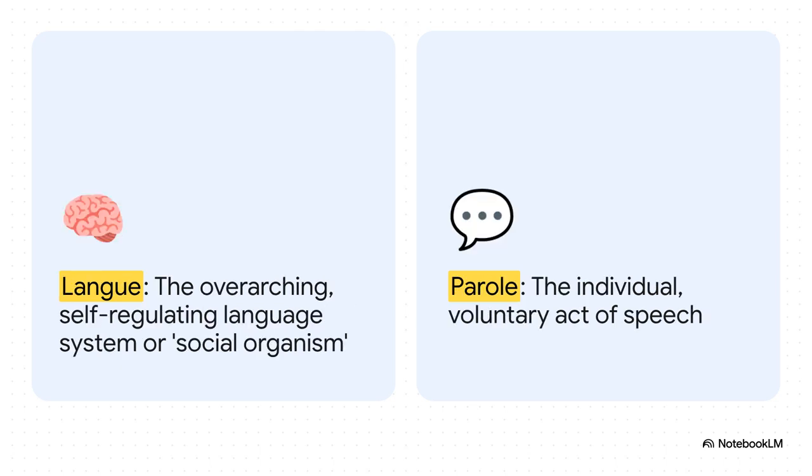But he didn't stop there. He also entirely split how we study language. Saussure separated the master rulebook, which he called langue, representing the overarching social organism of language, from the individual voluntary move a player makes, which he called parole, the actual words you decide to speak right now. Basically, structuralism says that if you want to understand the game, you don't waste time analyzing just one player's random moves. You study the master rulebook.